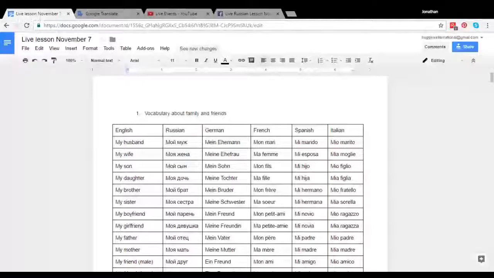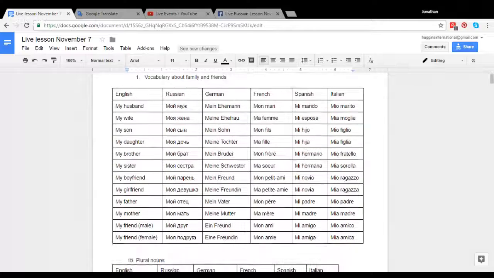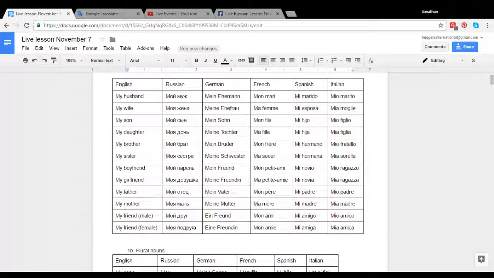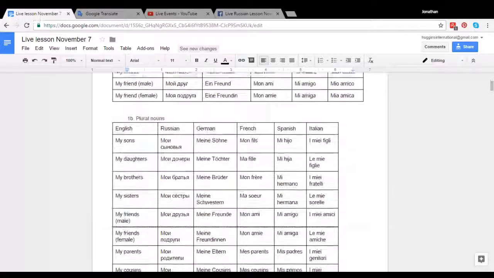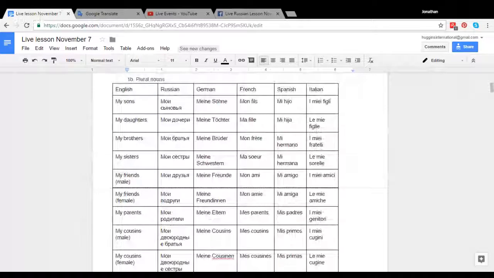So let me get my screen here, and then we can take a look at the document. Okay, so can you see my screen? Yes. Okay, so this is the vocabulary in the singular form. So now I'm going to scroll down and we'll look in the plural. So these are things: husband, wife, son, daughter, brother, sister, boyfriend, girlfriend, father, mother, friend. And you can go back and look at the previous videos to look at the pronunciation and work with that. So now we're going to take a couple of those and put that in the plural. So can you read these for us, please?